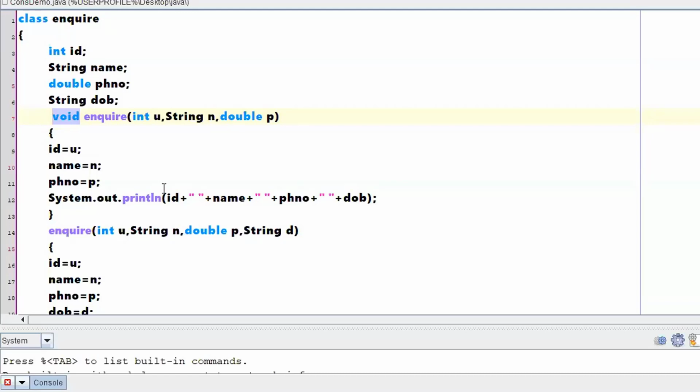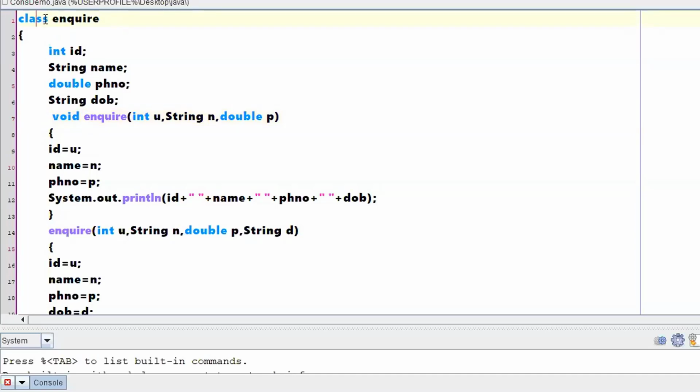Will it show an error? That is the question. What happens if I write void? Why should I not give a return type for a particular constructor? Any guess? Right. So one more question. If you are not able to answer, let me clarify. Let me give you one more view of this particular situation.